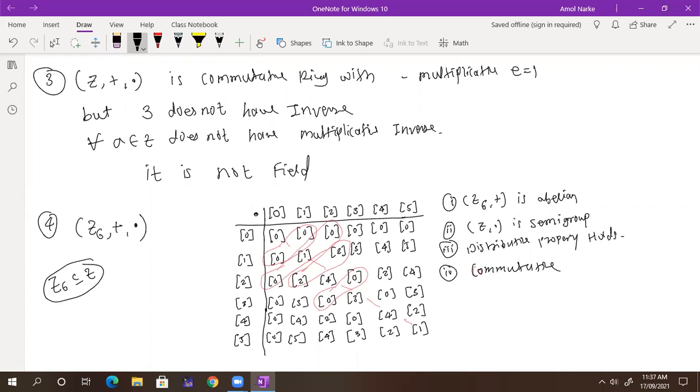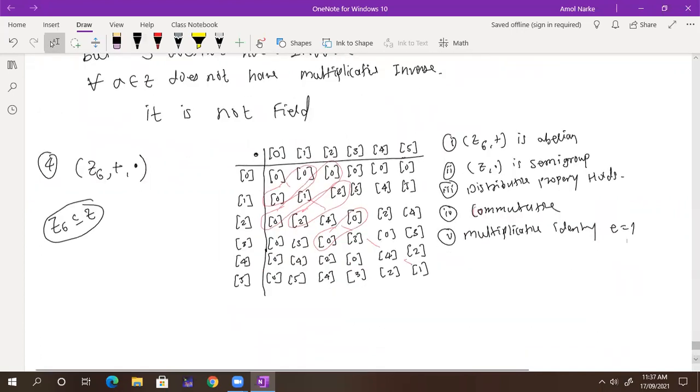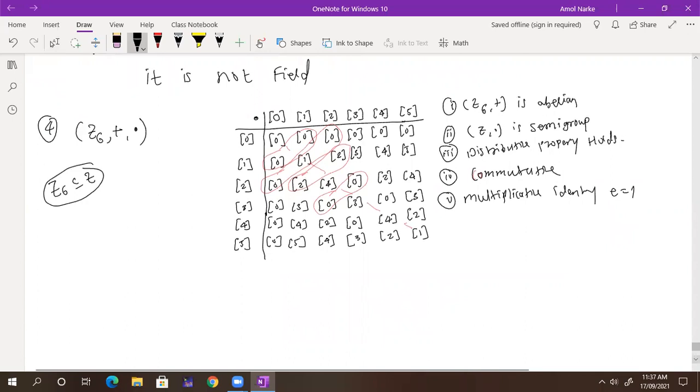Now tell me, what is the inverse? First, the multiplicative identity. You can see 1 is the multiplicative identity. Yes or no? If I multiply 1 into 0, I am getting 0. 1 into 1 is 1, 1 into 2 is 2, 1 into 3 is 3, 1 into 4 is 4. So the multiplicative identity is equal to 1. Now, the inverse. So let's find out the inverse.